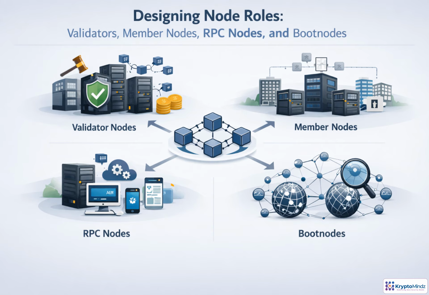A strong Besu network separates responsibilities instead of making every node do everything. Validators are the most sensitive because they participate in consensus, so they need hardened access, monitoring, and high availability. Member nodes give organizations their own view of state without necessarily producing blocks. RPC nodes serve as the controlled front door for applications and APIs. Bootnodes support peer discovery. Treat each role as a boundary that reduces blast radius and makes operations clearer.